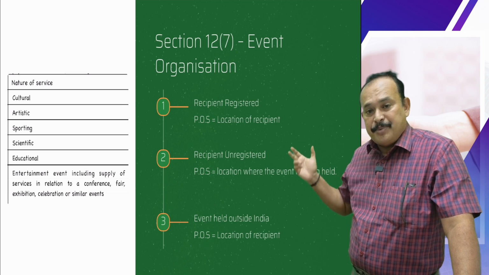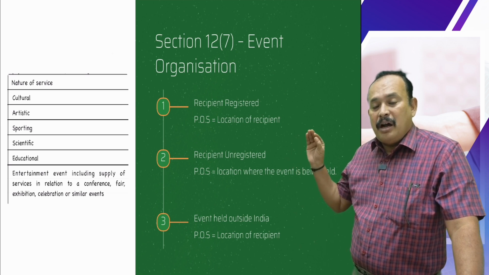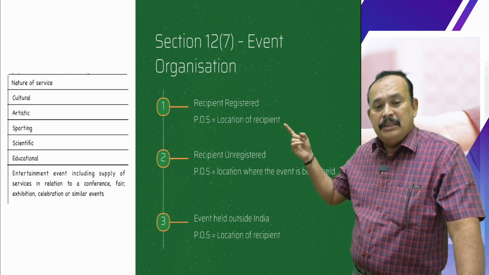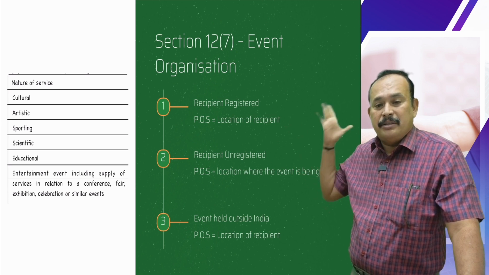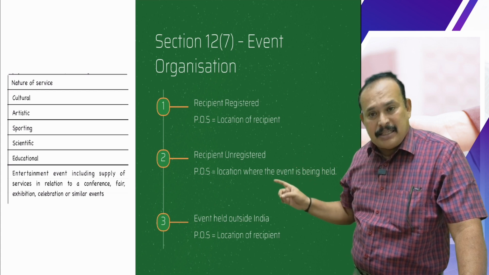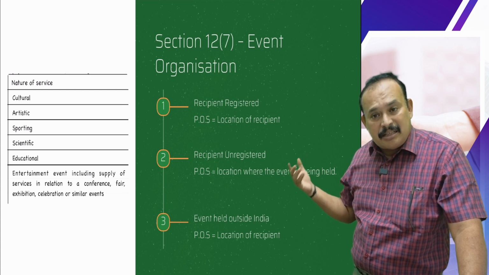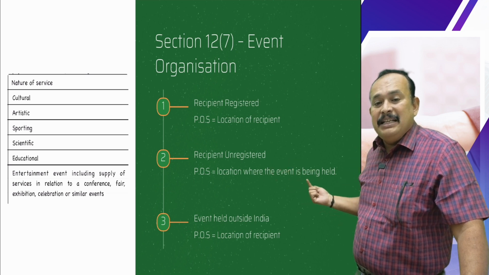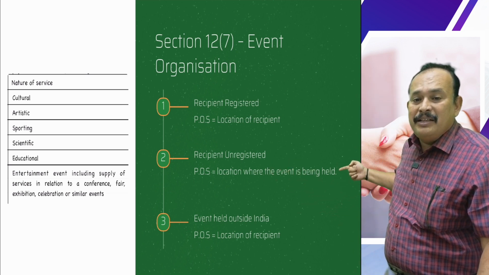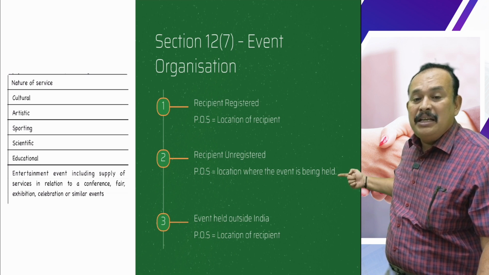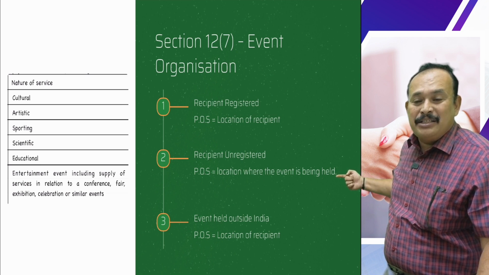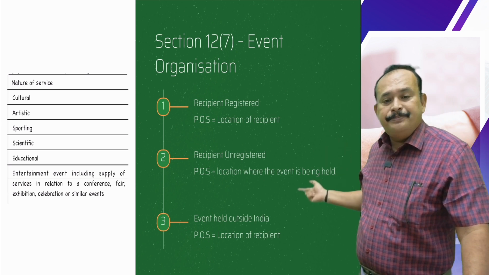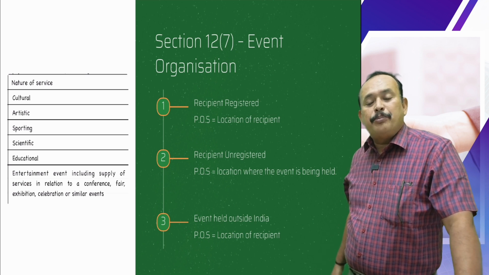There are three steps. Step 1: for organizing an event, the place of supply is the location of the recipient if the recipient is a registered person. Step 2: if the recipient is an unregistered person, for event organizing services, the place of supply is the location where the event is being held, where the event has actually taken place. Step 3: if such an event takes place outside India, the place of supply is the location of the recipient.